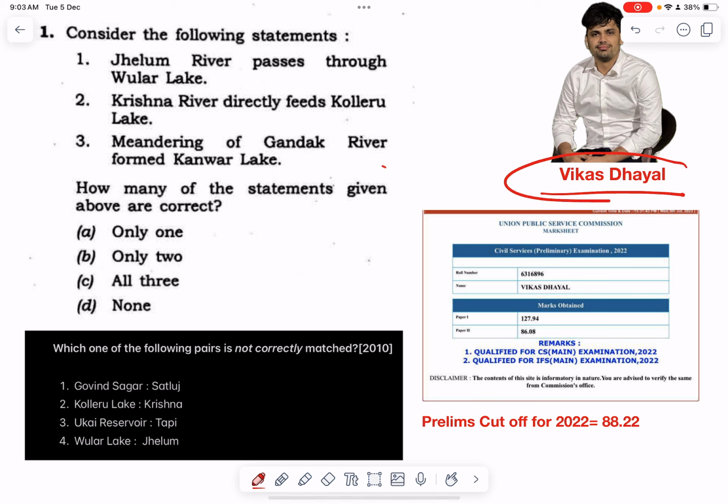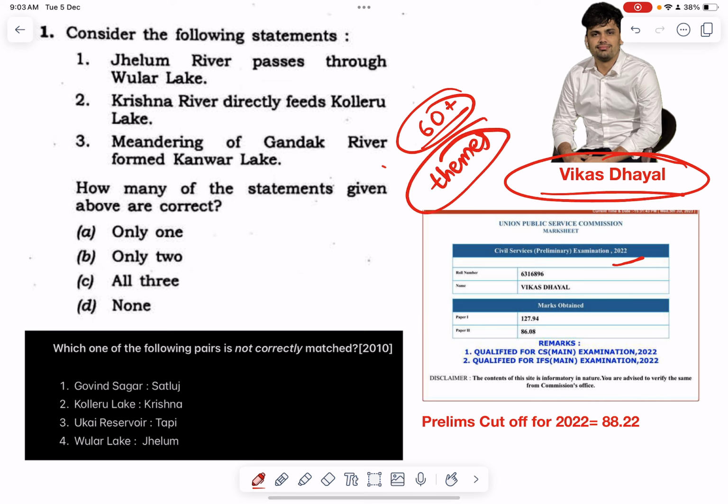My name is Vikas Dayal, and I got approximately 40 more marks in 2022 prelims, and I've cleared the UPSC prelims exam several times with a very good margin. Based on that experience and on mentoring students for prelims, I came up with this analysis. Watch till the end, and I'm going to show you 60 plus questions that you could have attempted and you could have predicted, based on the analysis of PYQ themes and themes which are going to repeat.